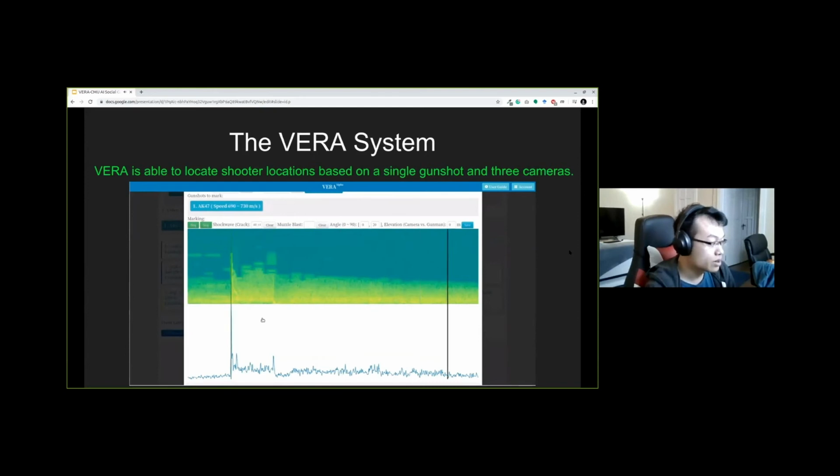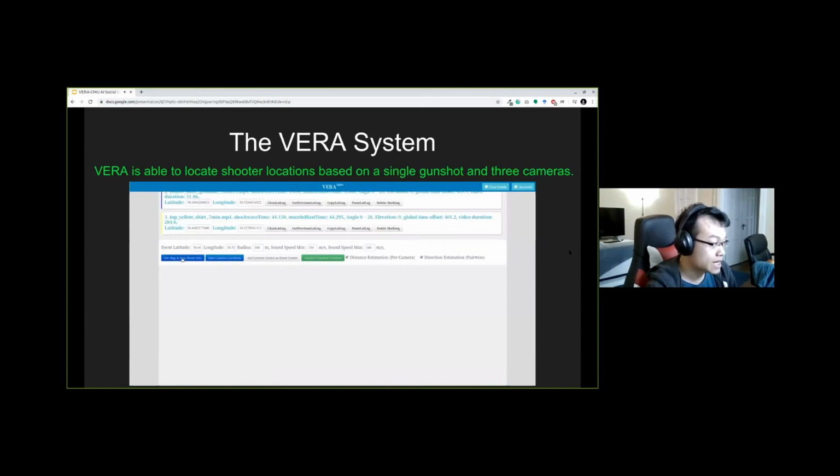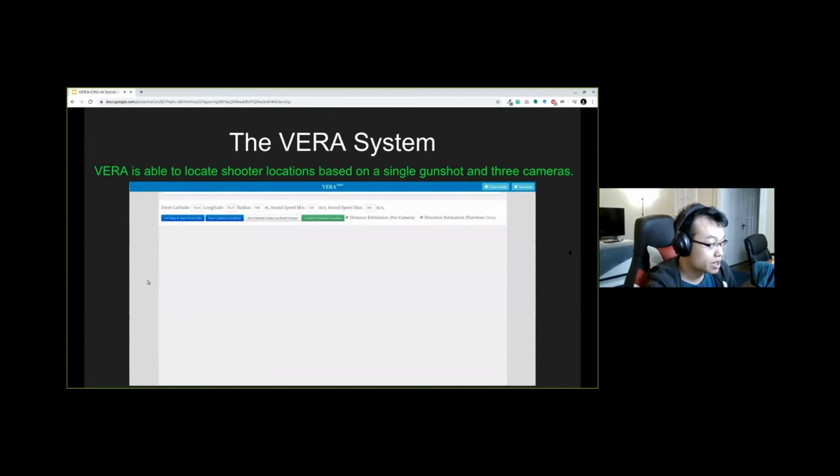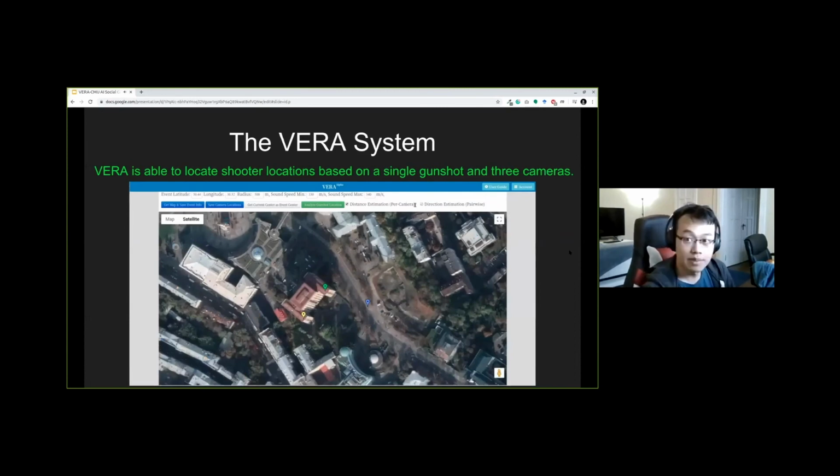As we can hear, there are two sounds here for a single gunshot. That would be the shockwave sound and the muzzle blast sound. And after we have all this information and also put the camera on the map, we can utilize our interface that utilizes Google Street View to estimate the shooter location.